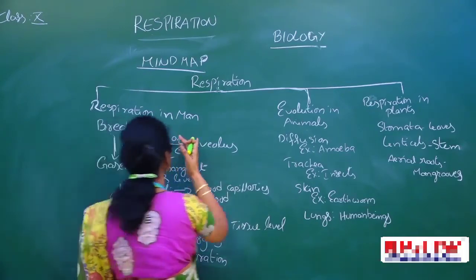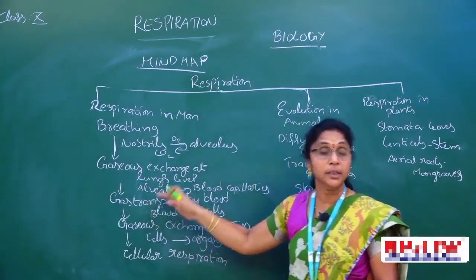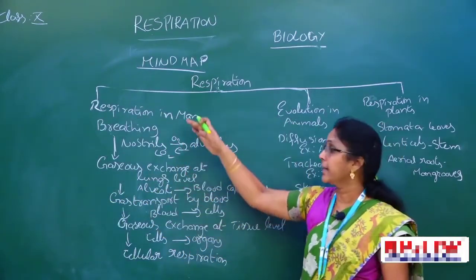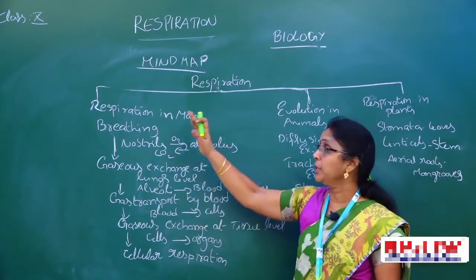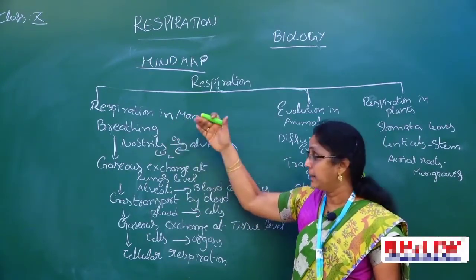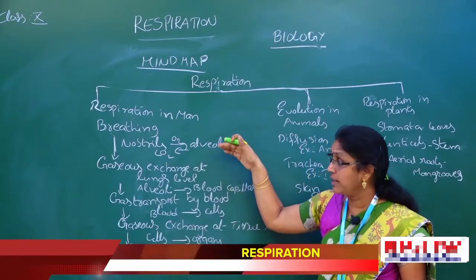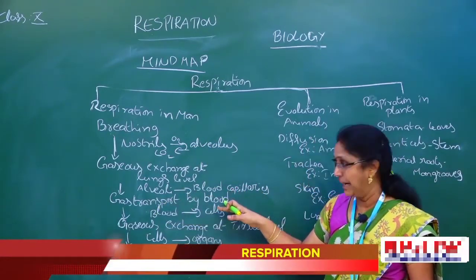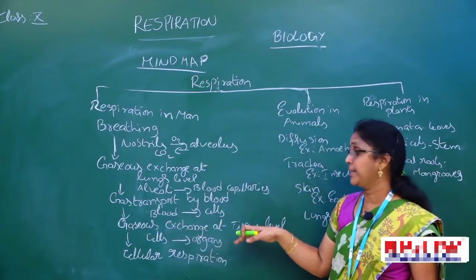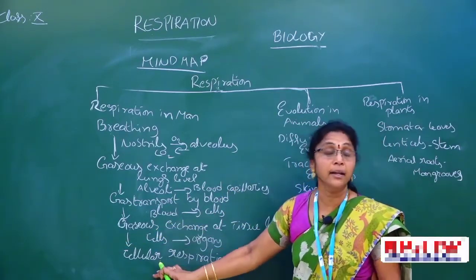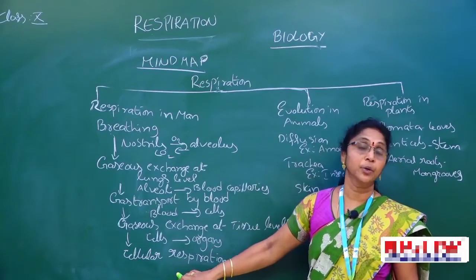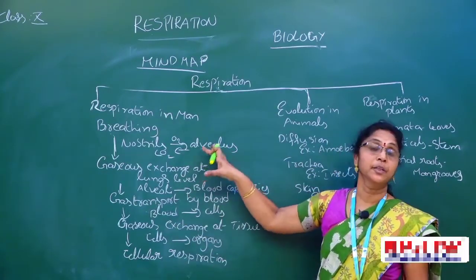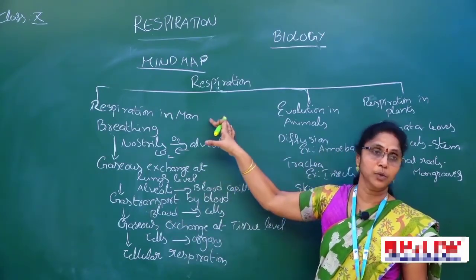The process is not a simple process; it occurs in 5 steps. The first step is breathing, and then gaseous exchange at lungs level, gas transport by blood, gaseous exchange at tissue level, and finally cellular respiration. Okay children, these are the steps. Later I will discuss them in detail.